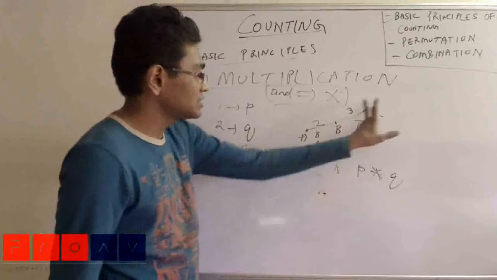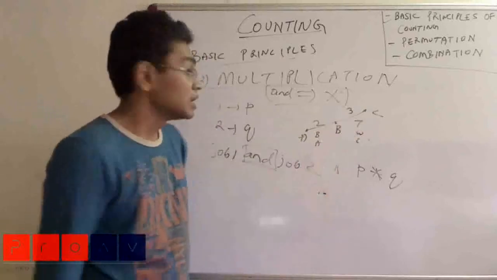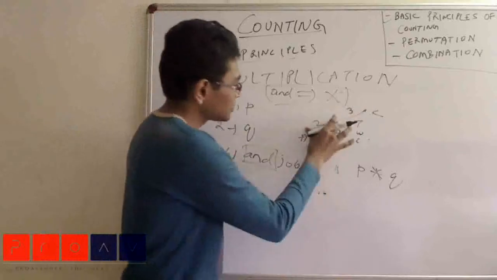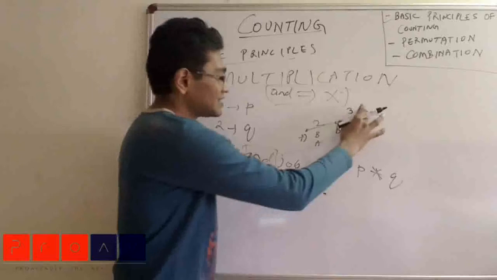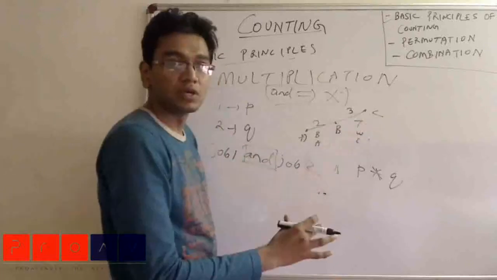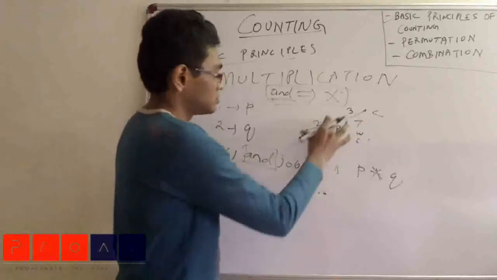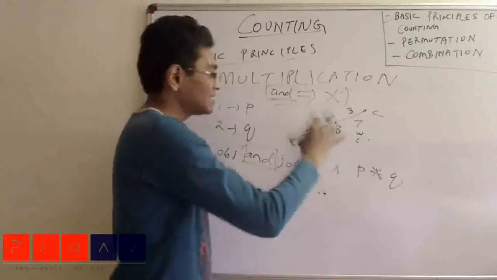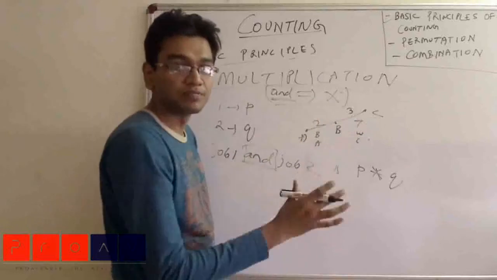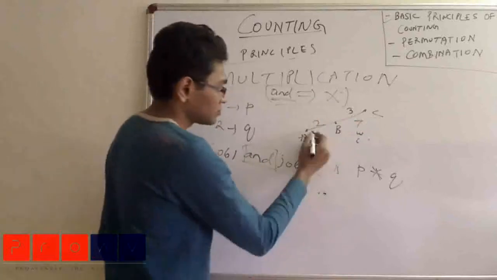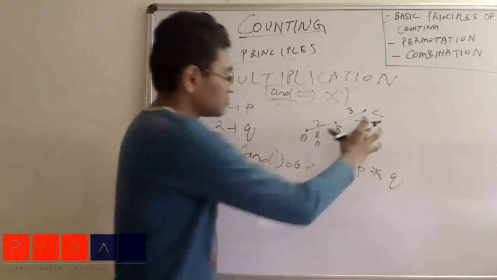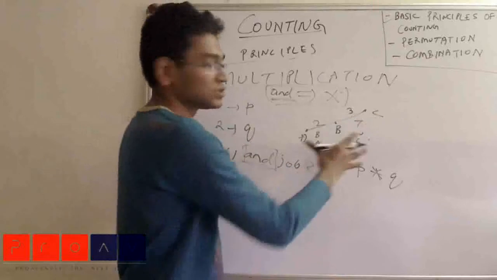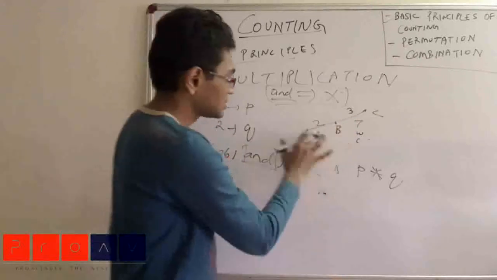Now I want to go from A to C. What is the number of ways in which I can go from A to C? If I want to go from A to C, I have to first go from A to B and then go from B to C. So it is essentially the word and. The number of ways to go from A to B are 2 and the number of ways to go from B to C are 3. So the total number of ways to go from A to C will be 6. Let us see how it is 6 in this case.